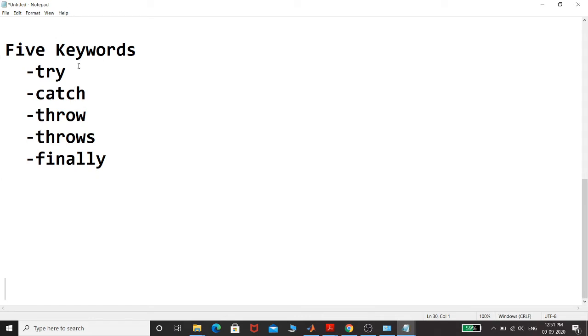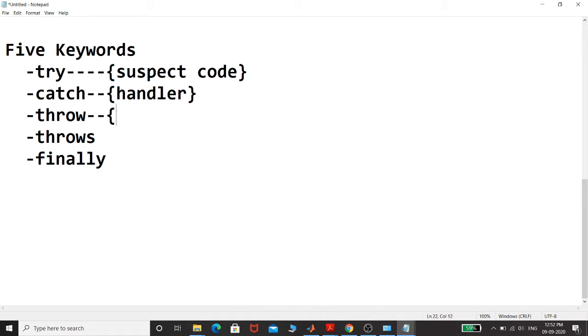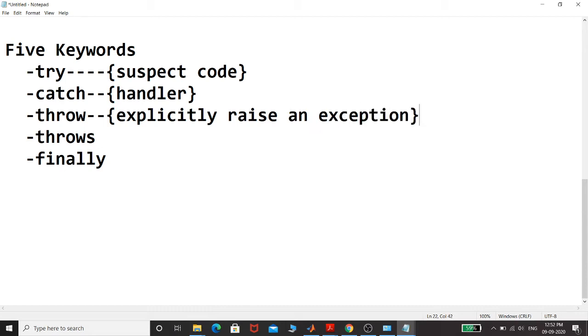First is try. What is our try block? It basically has all the suspect code. Whatever code you suspect is capable of raising an exception should be placed inside the try block. What is catch? Catch is basically a handler. What handler? Exception handler, right? Whatever corrective measures you want to implement in your program must be inside your catch block. Throw is basically used to explicitly raise an exception, right? This is the throw keyword, which is used to raise an exception explicitly.